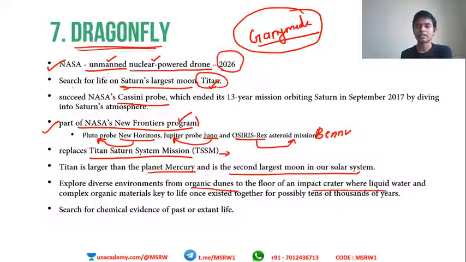Okay, impact craters, liquid water. So the usual things. We are going to see whether water is available. Did life exist on that moon before? All these things will be studied by Dragonfly, and it will also look for chemical evidence of past life forms if there were any. Okay, that's all about the Dragonfly mission.